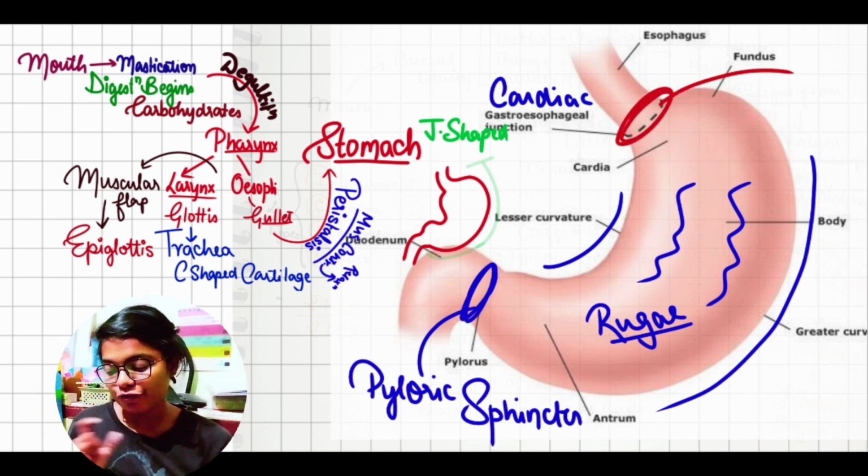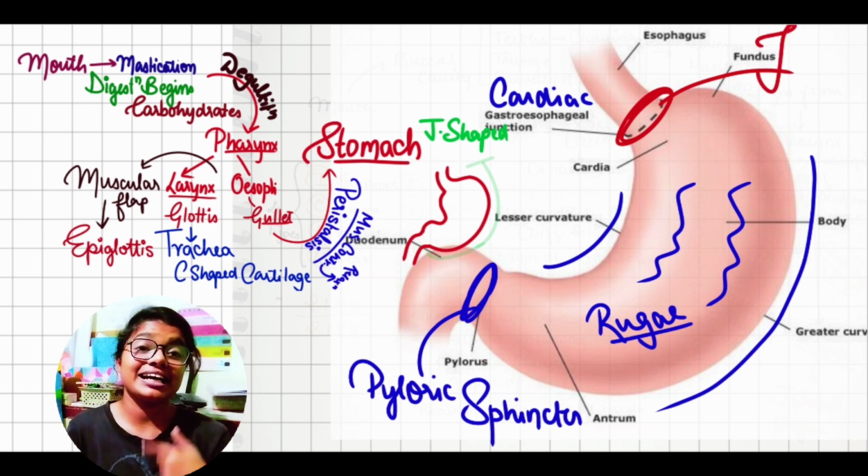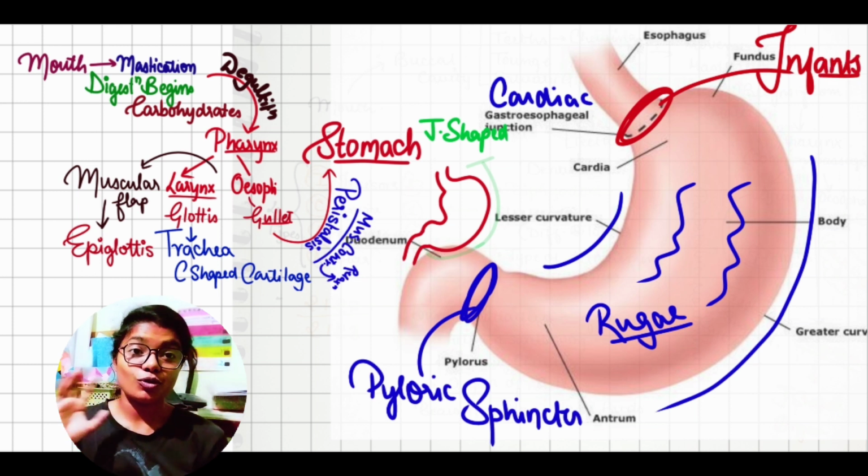Now note one point, that in infants the vomiting is more because they have a weaker or less developed cardiac sphincter, and because of this the food comes again to their mouth, and this happens with all the infants.